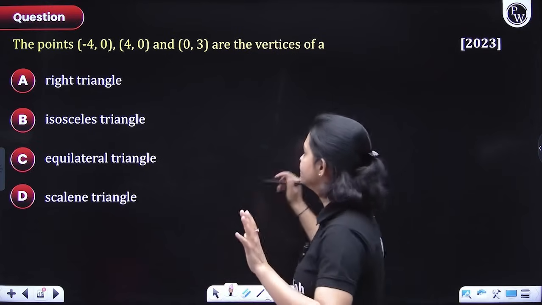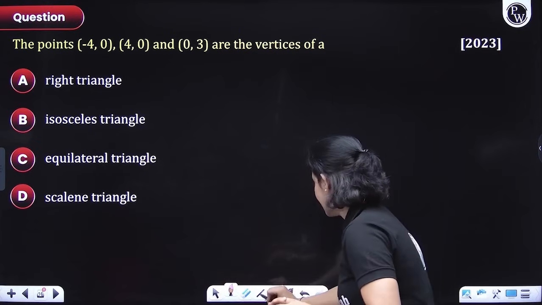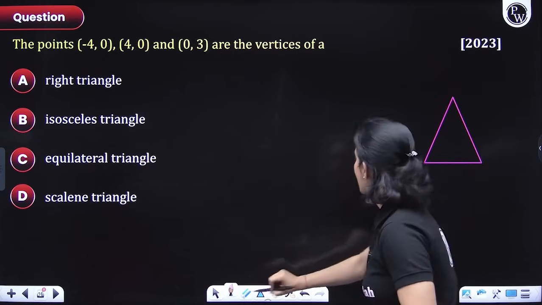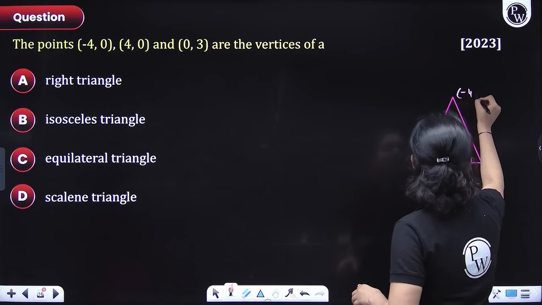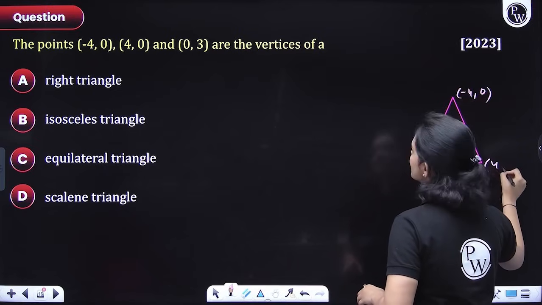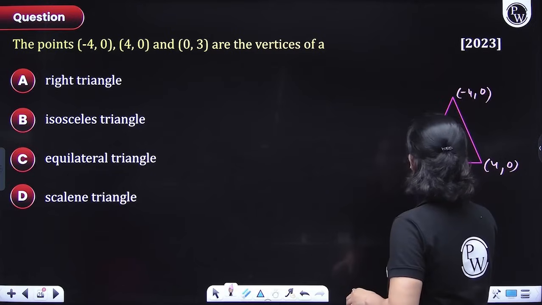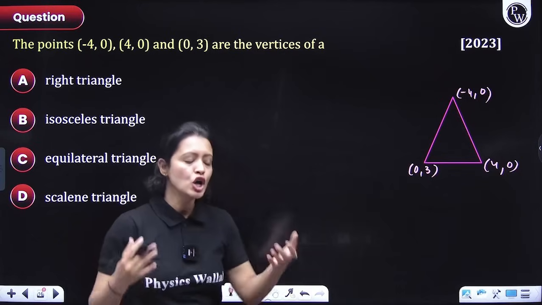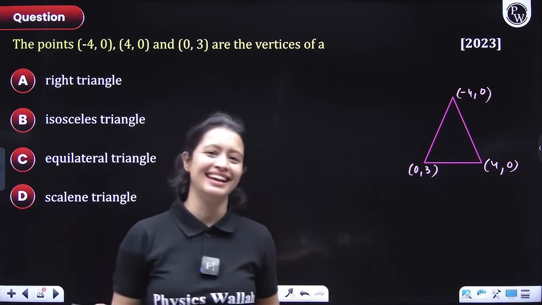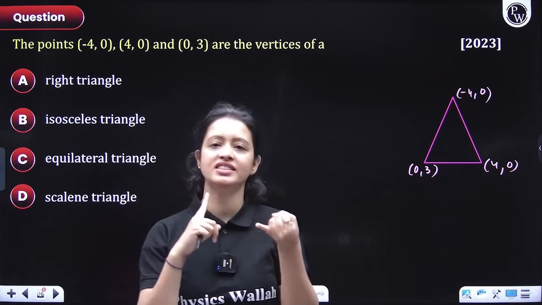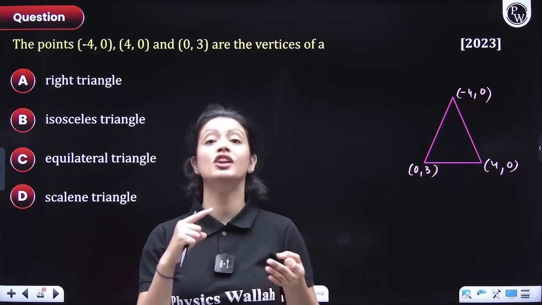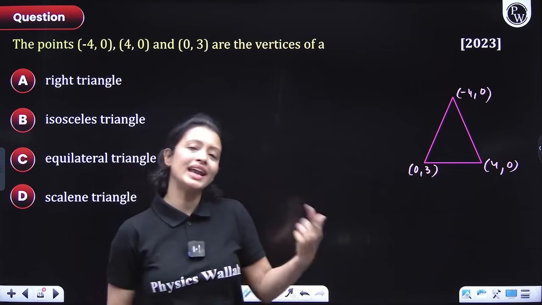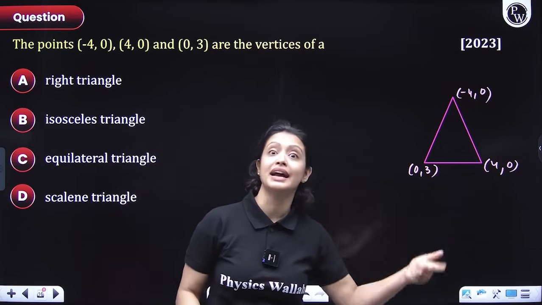So think about it. First of all, let me draw the diagram here. Let's suppose this is my triangle, and this is -4, 0. This is 4, 0, and this is 0, 3. Now, what kind of triangle is this? How can I figure it out? If I just knew the side lengths, then I could easily tell whether it's a scalene triangle or an equilateral triangle or an isosceles triangle, right? That's the easy part. But how can I tell whether the given triangle is a right angle triangle?